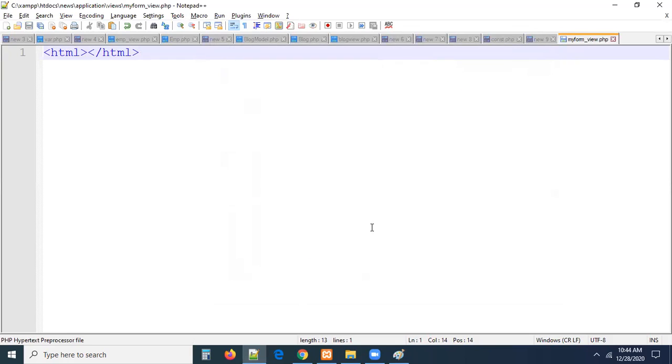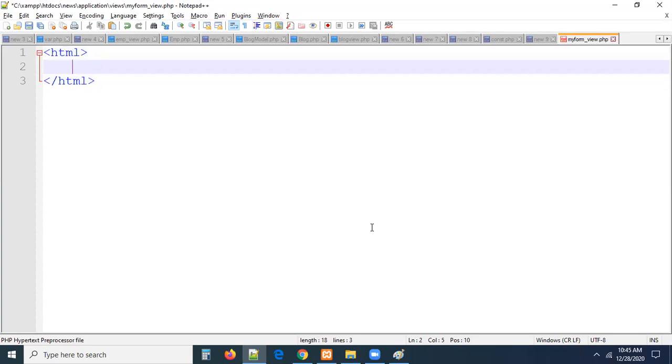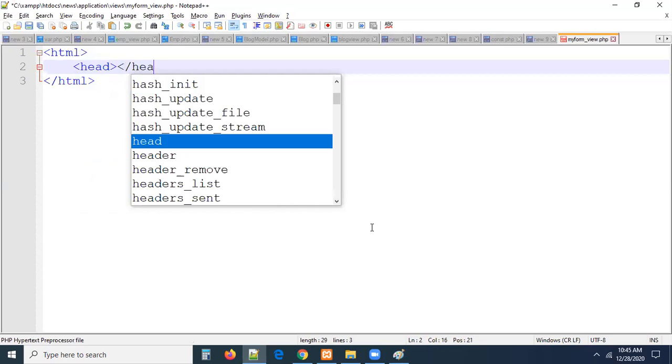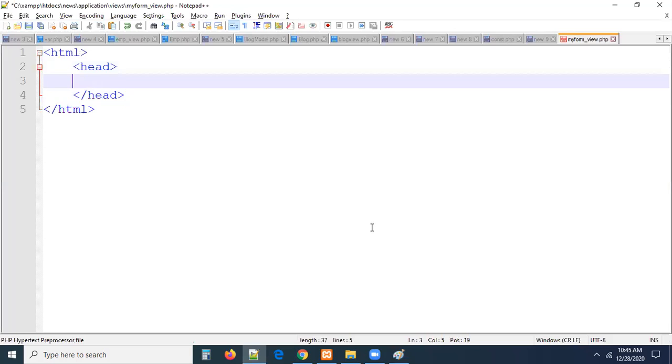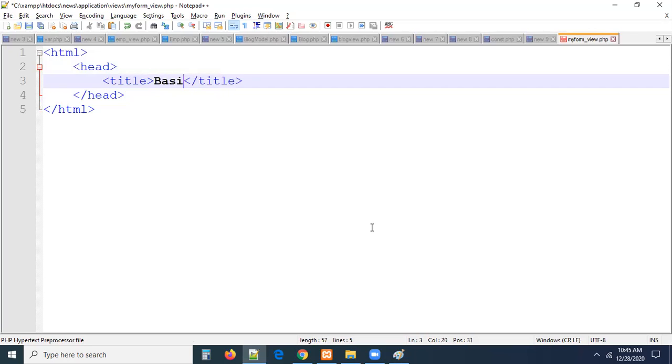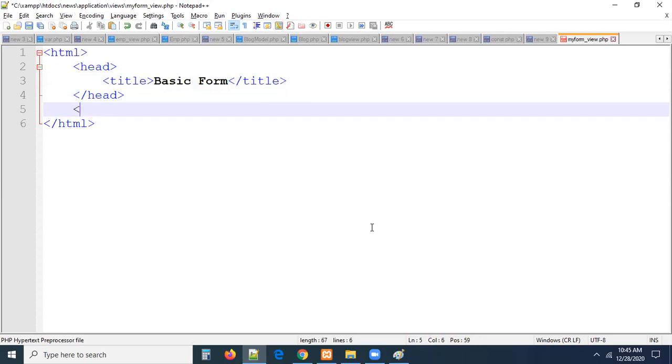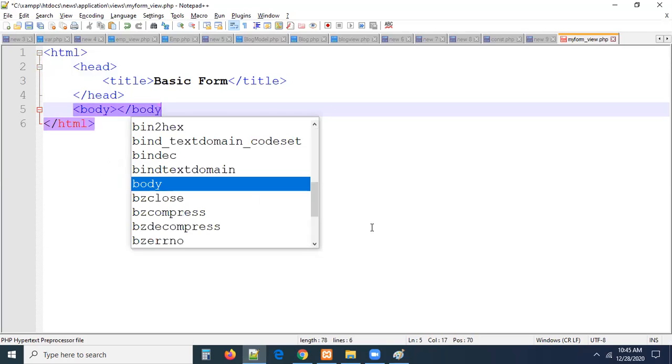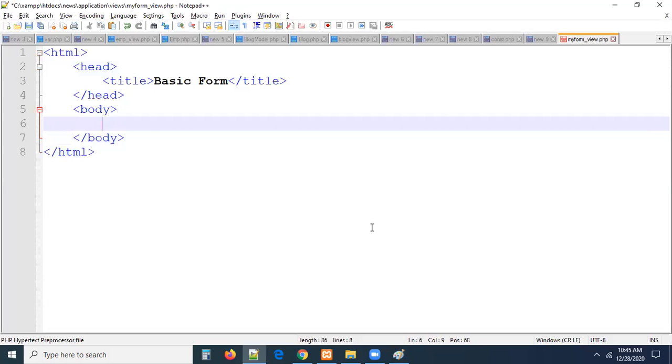The name of the file is going to be this. Let me create a basic form, guys, here. Nothing but in the form we are entering some data. The data should be transferred to your model. Basic form handling. Body tag open, body tag close. The main thing here, whatever data we are entering in the form, the data should be transferred to a model, guys.